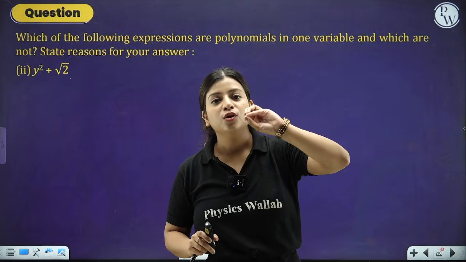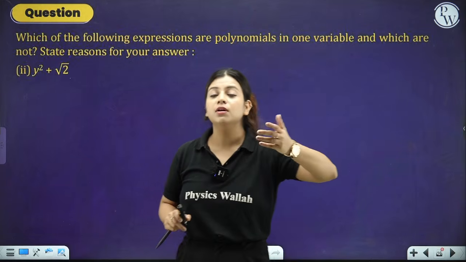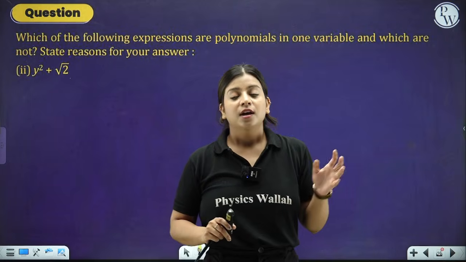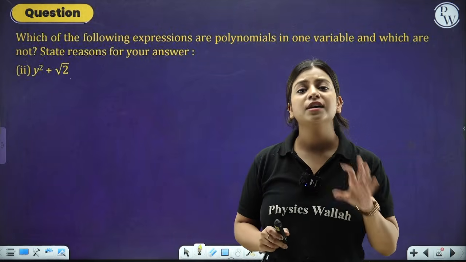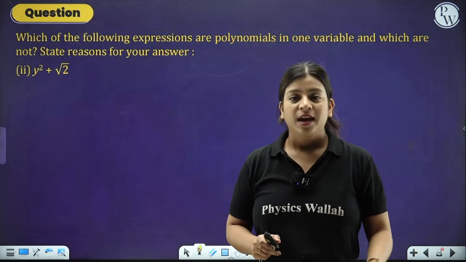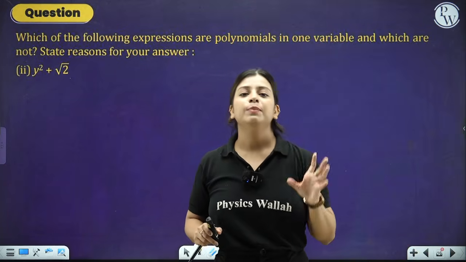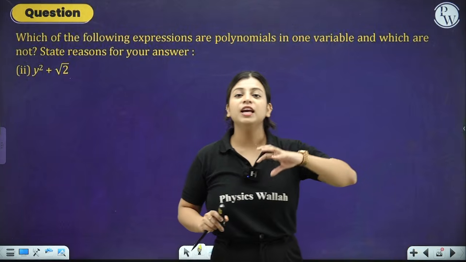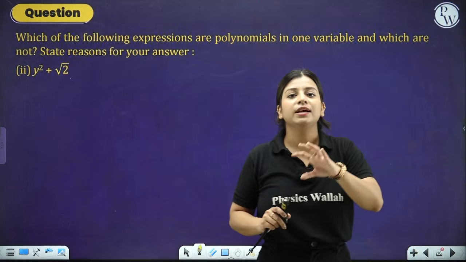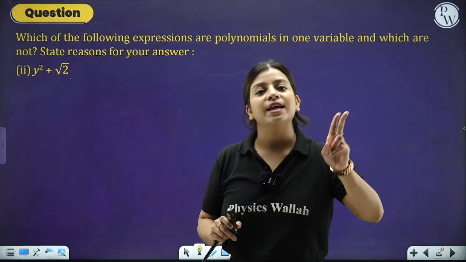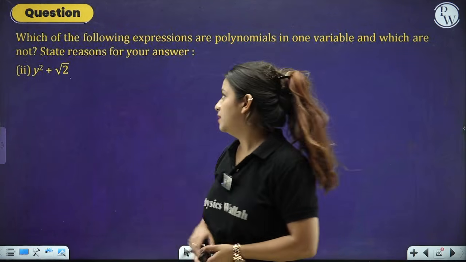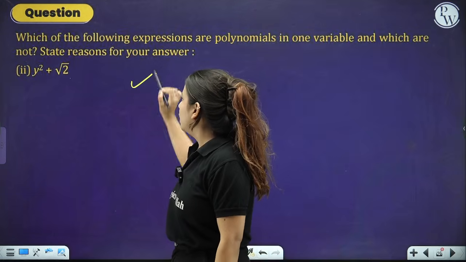That there should be no negative power, the power should be a whole number, only for the variable. There should be no variable in the denominator, only for the variable. Any number can be in the denominator. Any constant term can be under root. The coefficients can be any number, not the variable. So this is also a polynomial.